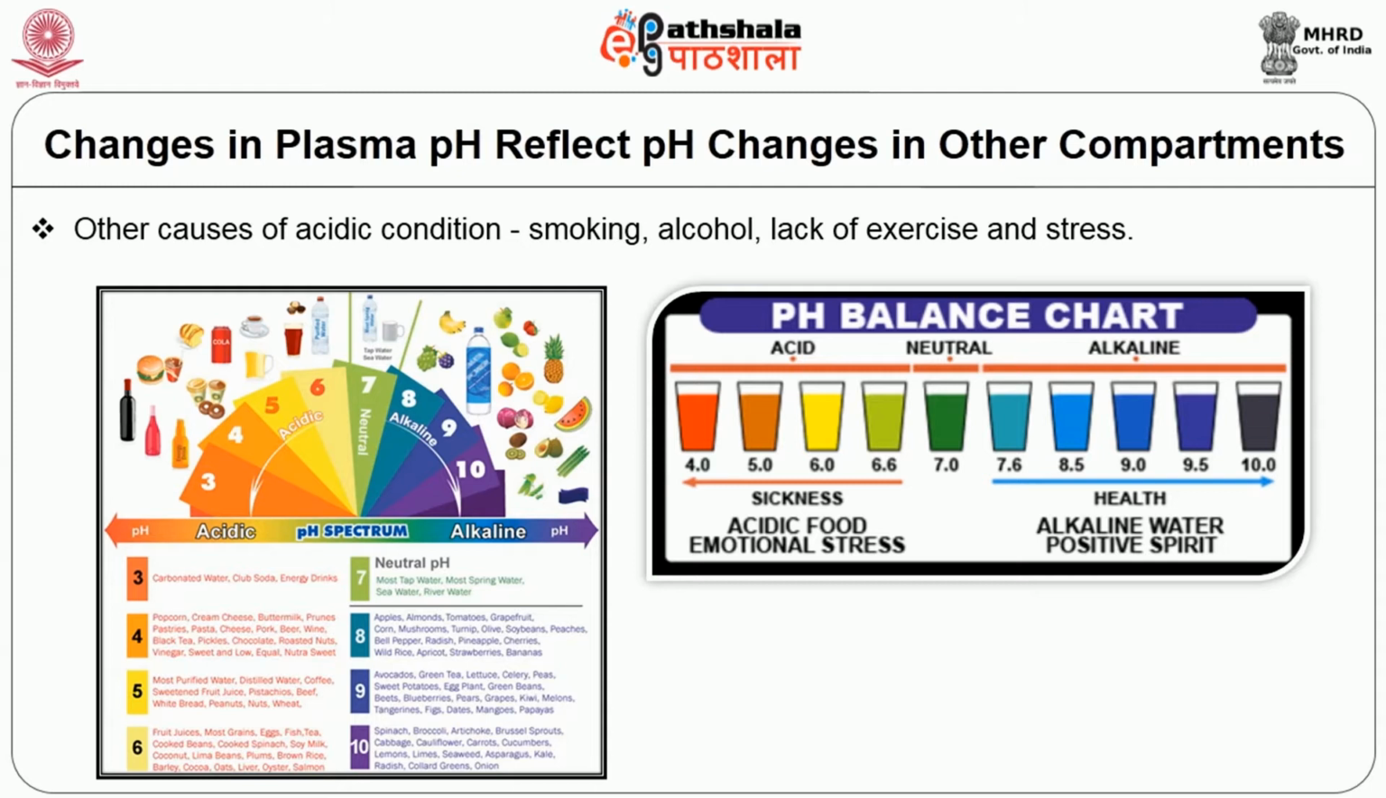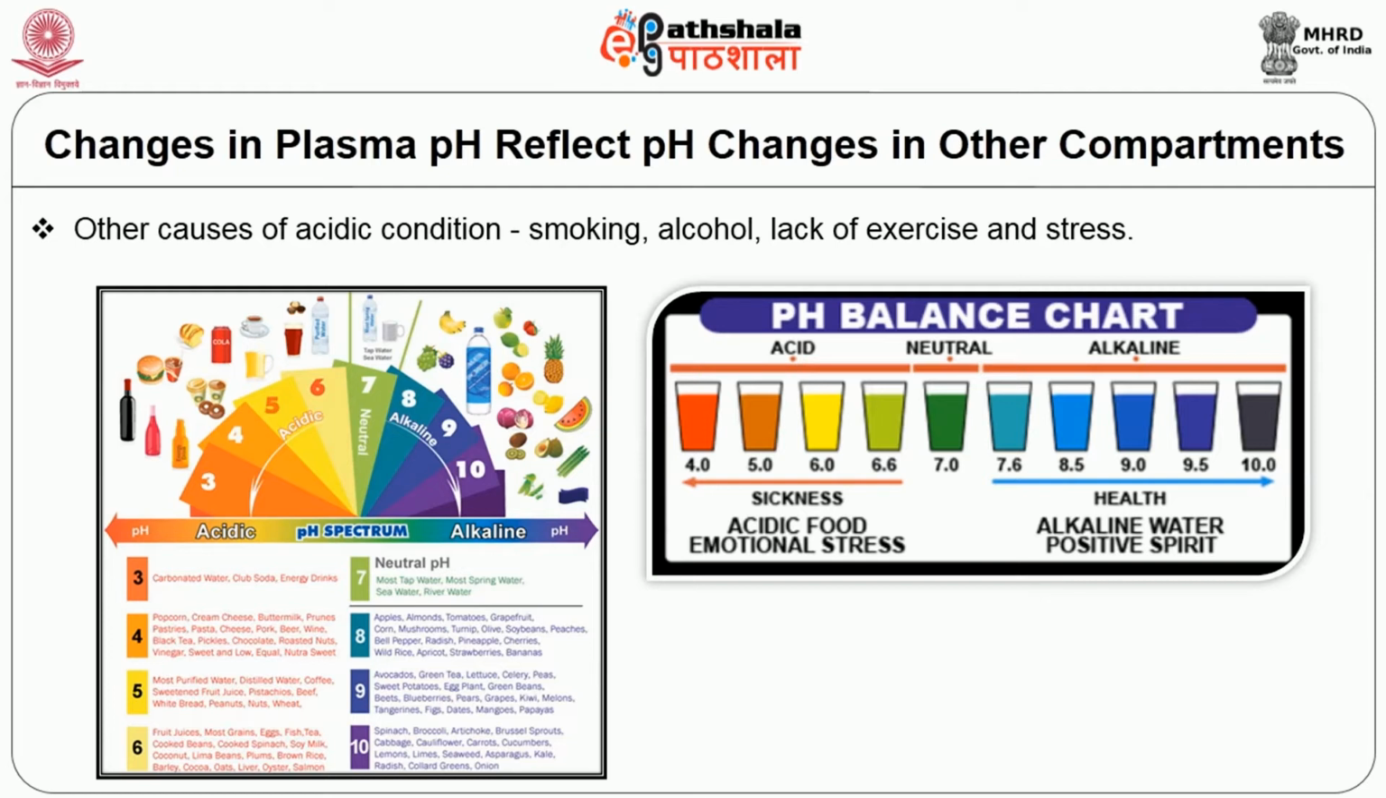This pH spectrum tells us which foods are acidic and which foods are alkaline. The foods at pH 3, such as carbonated water and soda, are highly acidic. The food materials at pH 4 are all the bakery items, and also roasted nuts, vinegar, chocolates and ice creams, all related to the acidic pH of 4.